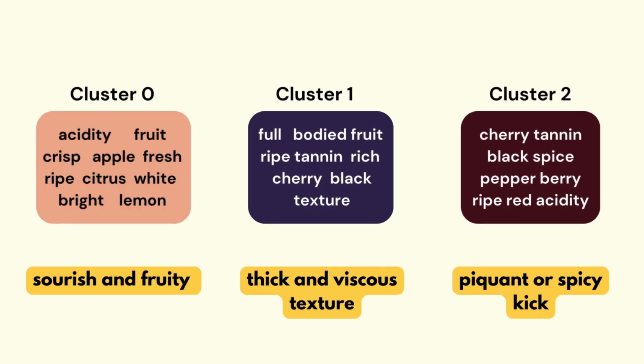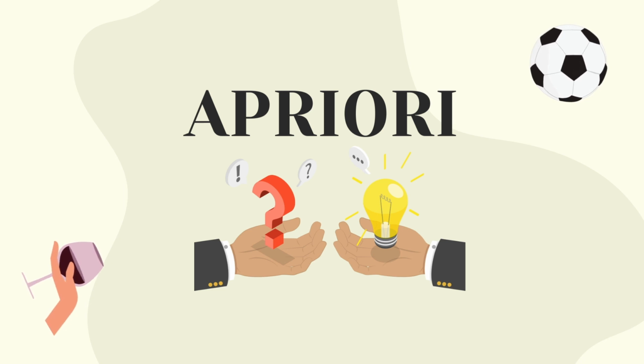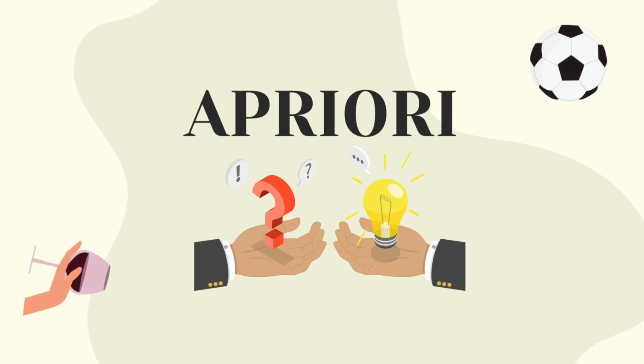We'll conclude by looking at the clusters from the best result. Cluster 0 is on a sourish and fruity profile. Cluster 1 refers to wines with thick and viscous textures, while Cluster 2 could be for wines with a piquant or spicy kick. From this video, we were able to use Apriori algorithm to derive some insights on our datasets by mining for frequent item sets.